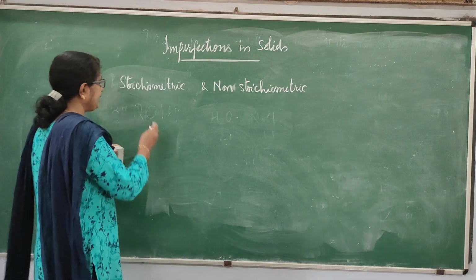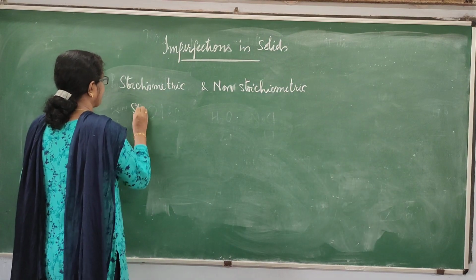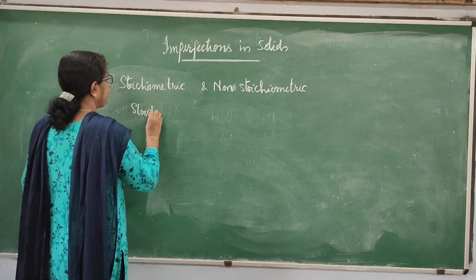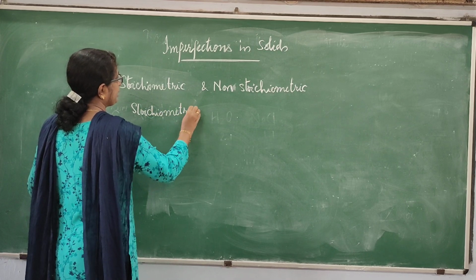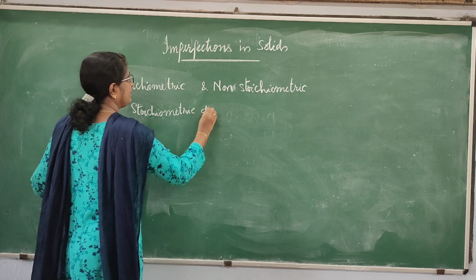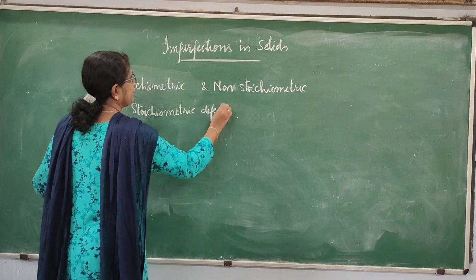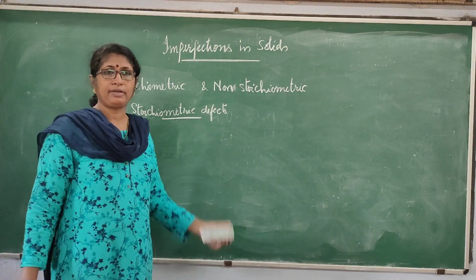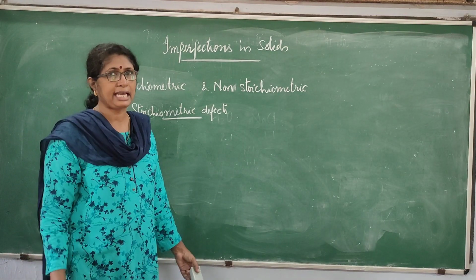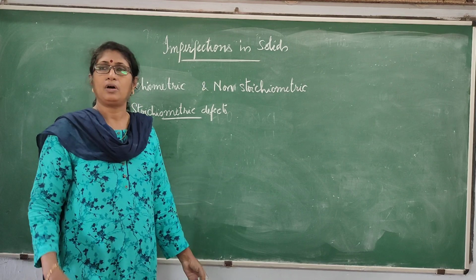Now we go in detail about the stoichiometric defects. There are different types of stoichiometric defects. Those crystals have constituent particles that can be either atoms or ions.